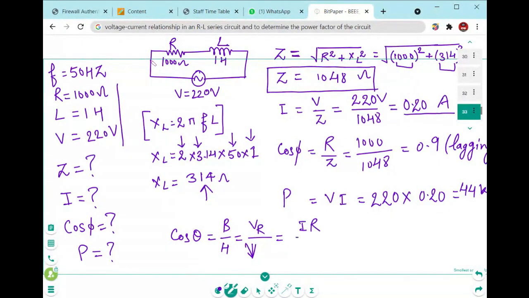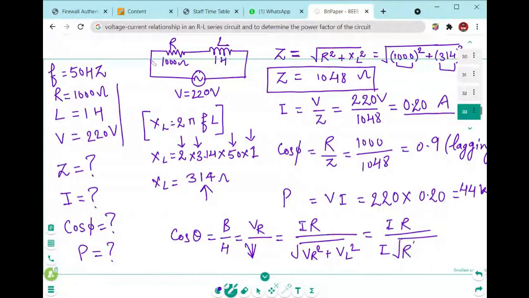So how can you represent this? VR is equal to IR, whereas V is the square root of VR square plus VL square, and we can solve this as I into R divided by I times the square root of R square plus XL square.